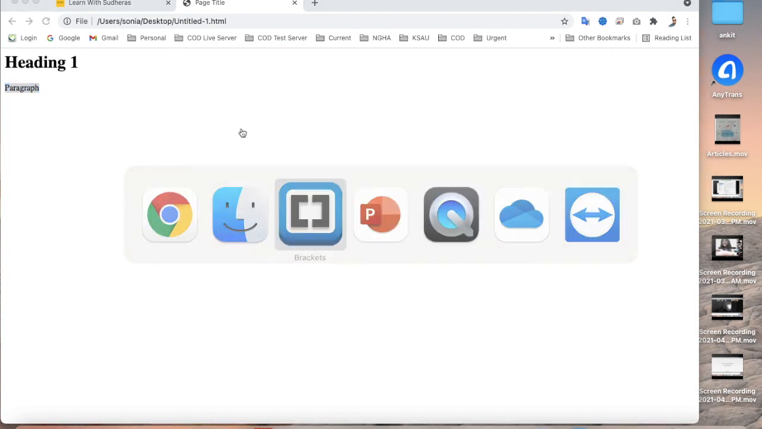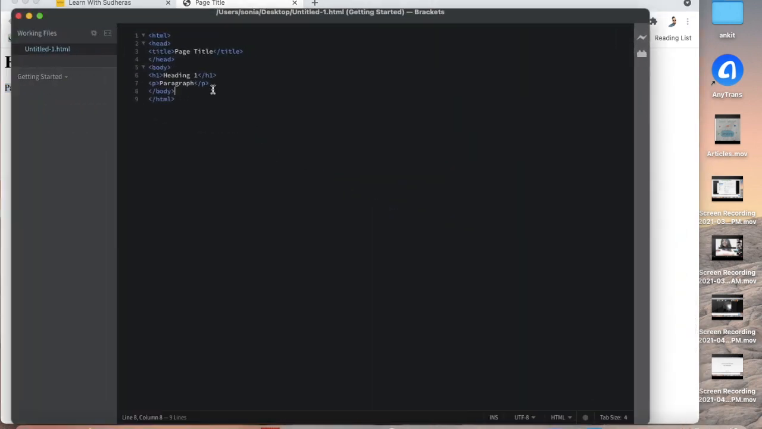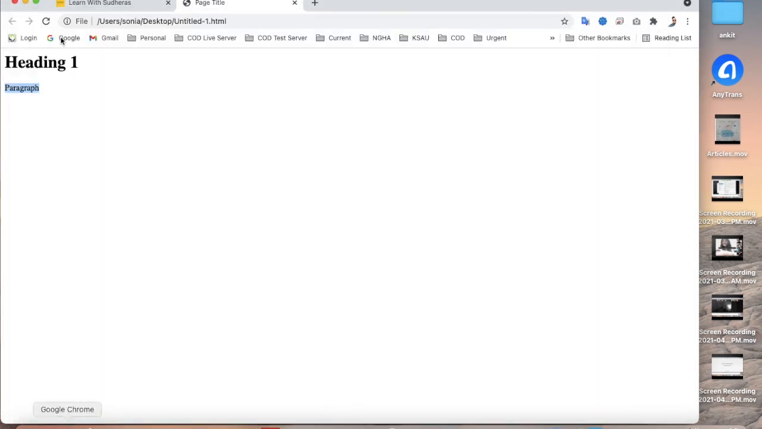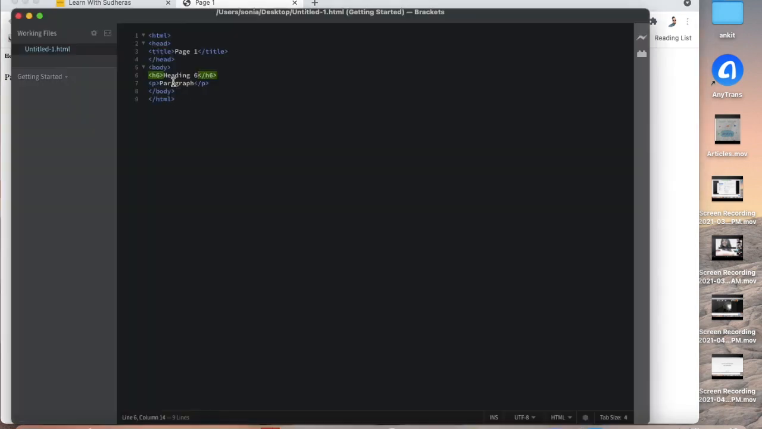So if I change, in my editor, suppose it is page 1. And heading 1, I just want a smaller heading for my page, so I can put heading 2. Heading 6 also you can put, it is the lowest heading, so I will mention heading 6. Just save it, and then refresh. You can see this is heading 6, and this is the paragraph, and this is page 1. So this is the basic structure, guys.